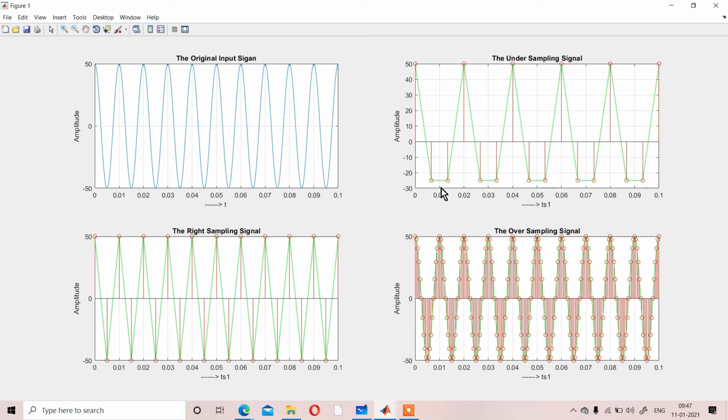Whenever you are sampling a signal, between two samples we are considering value 0. So if we have a very high sampling gap, that 0 defines the error. That 0 should not be 0. There should be some value. Clear? If the sampling gap is increasing, what effect is happening?